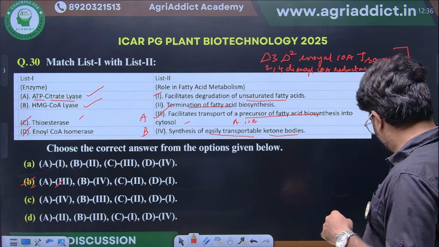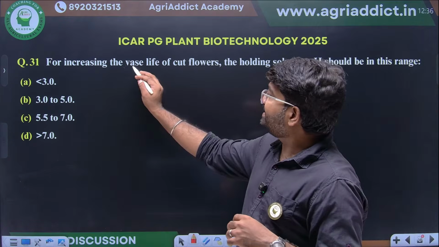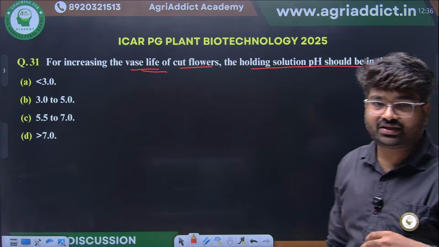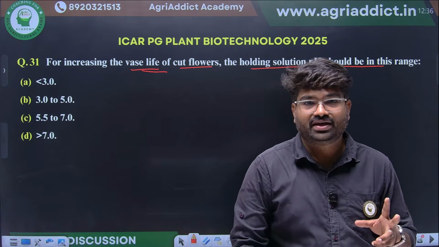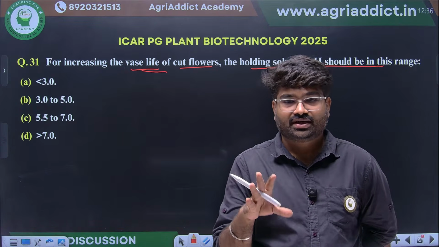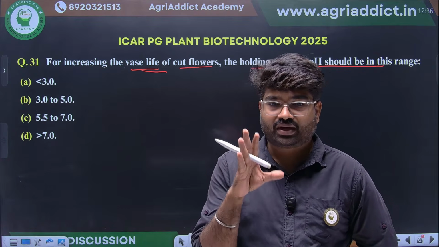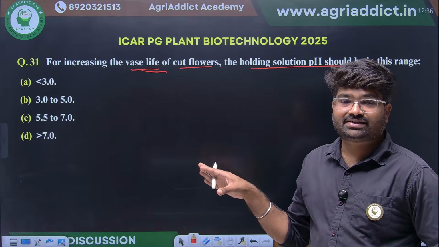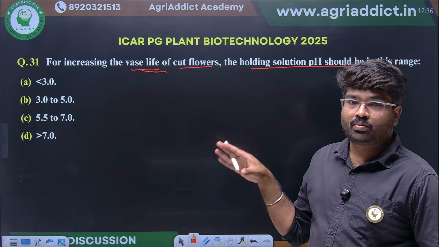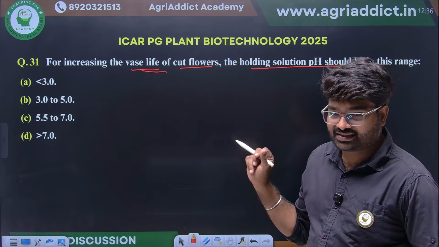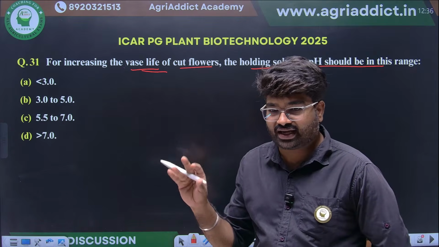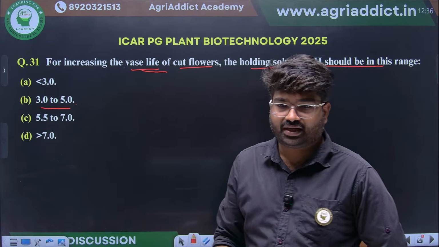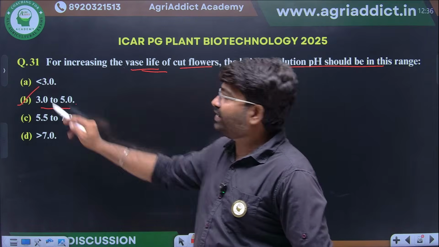Clear? Next, for increasing the vase life of cut flowers, the holding solution pH should be in the range of... they are asking, if we have to increase the shelf life of the flowers, whether the holding solution should have a neutral pH, alkaline pH, or more acidic pH. This is a direct, general question. The pH should be around 3 to 5 for the solution.